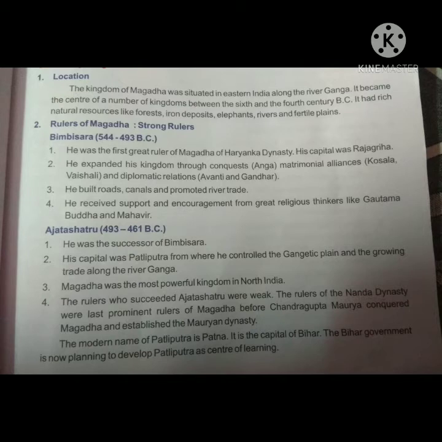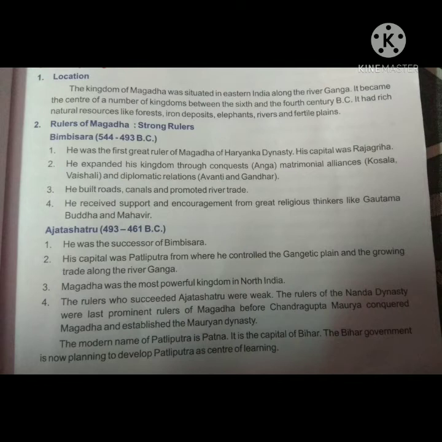Then Bimbisara married a princess of a Lichchhavi family of Vaishali named Chellana. Now, this alliance secured him the safety of the northern frontier. He again married Khema of the royal house of Madra in central Punjab. He defeated Brahmadatta of Ang and captured his empire. He had good relations with Avanti.